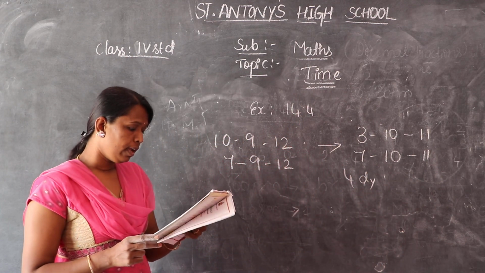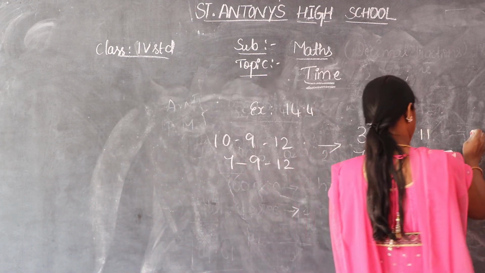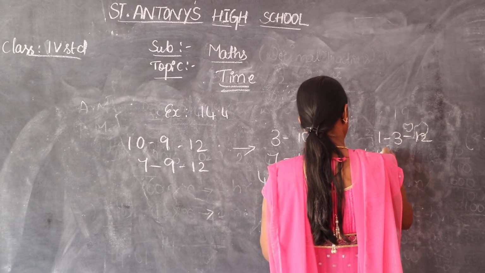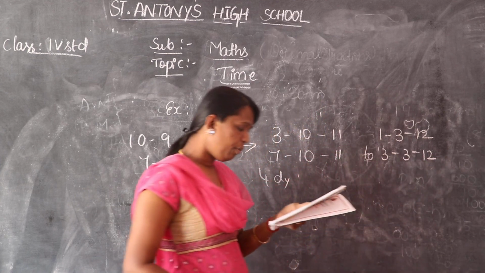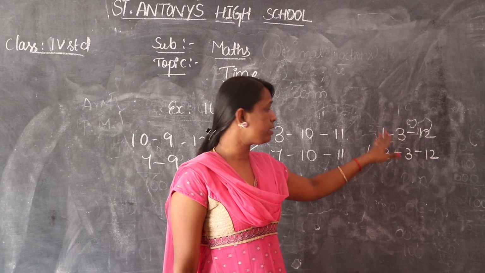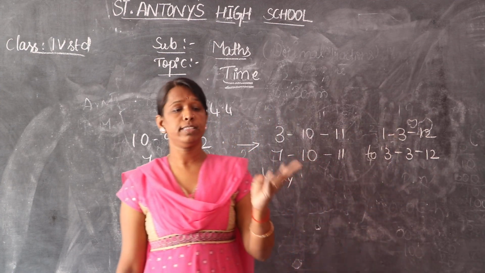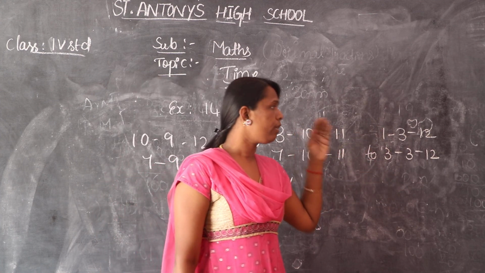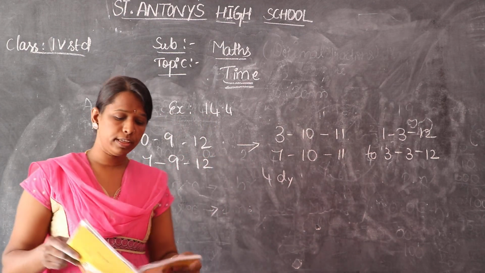And then Ramu did not attend the school from 1/3/12 to 3/3/2012. How many days was he absent? Counting the number of days from 1st to 3rd, 1st, 2nd, 3rd, he was absent for 3 days. So write down the answer, 3 days. So write down the clock.